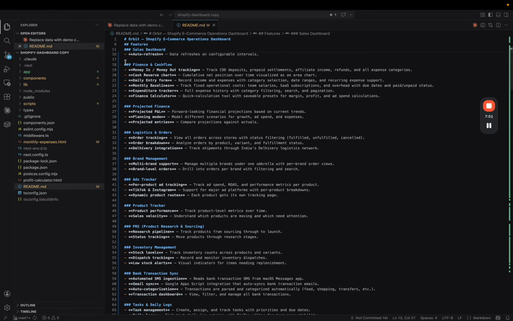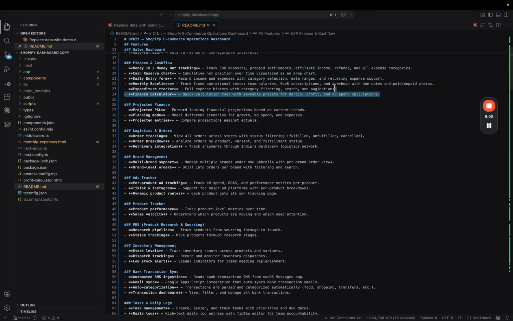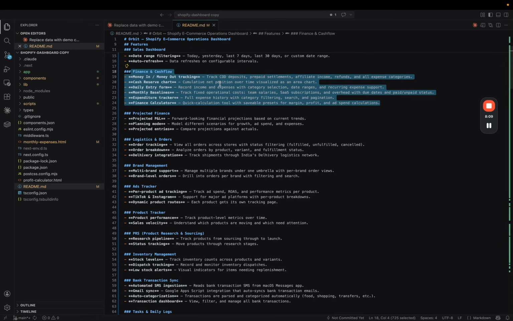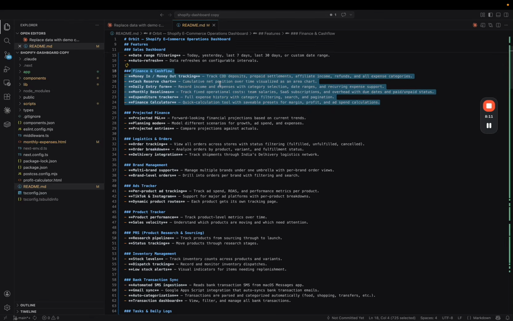This is, I feel, the biggest thing that goes unnoticed in Indian commerce, that is finance and cash flow. It is very hard and very important because India is a COD market and you have to track the money that comes in and goes out, right? So this will tell you by fetching from your bank transactions. How does it do that? It uses email and Google Script. That is how I built it.